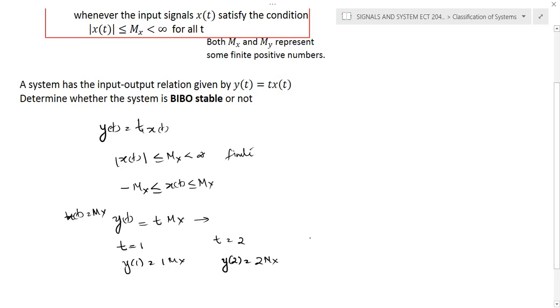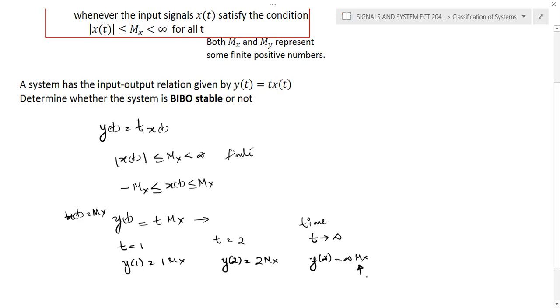It's also finite. But when t is tending to infinity, at time t equal to infinity, if you observe this waveform, we need to find the value y of infinity. It becomes infinity into mx.